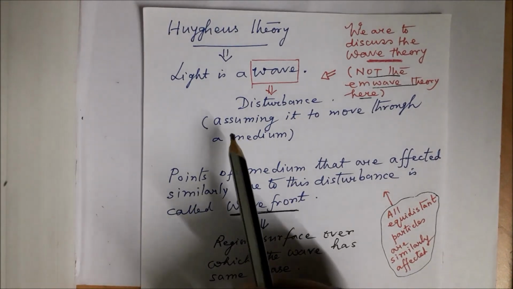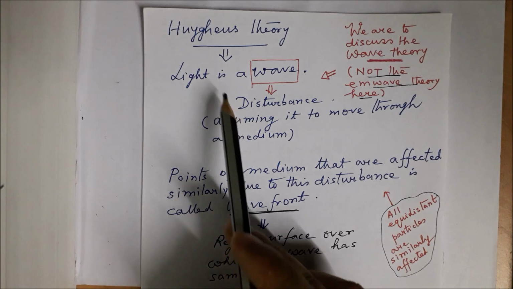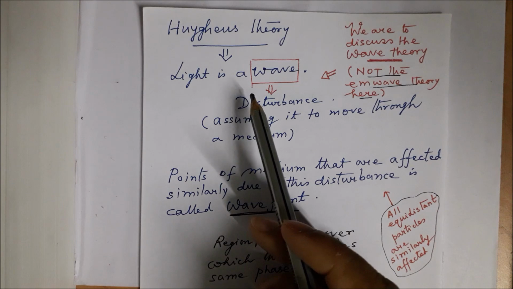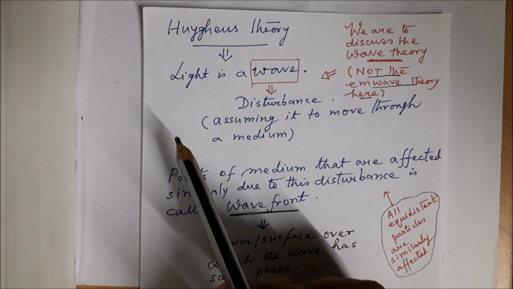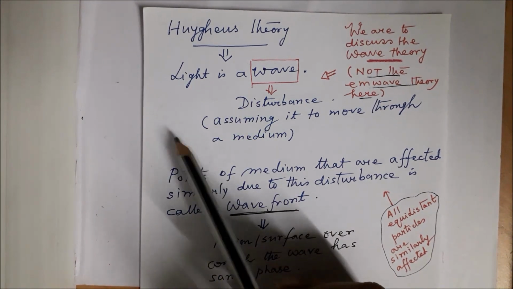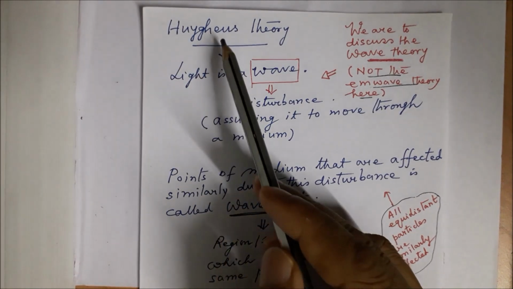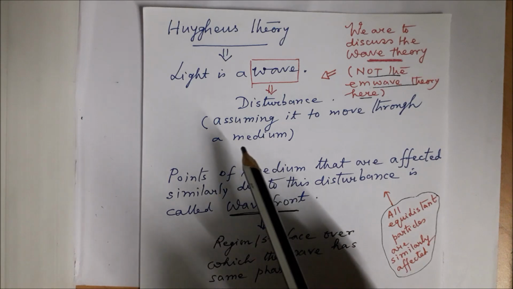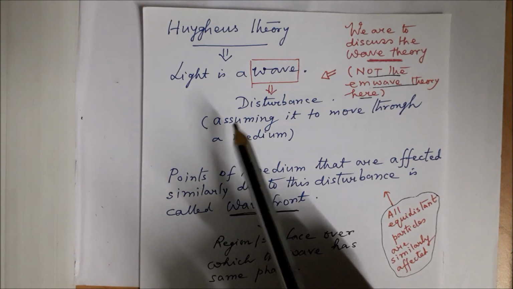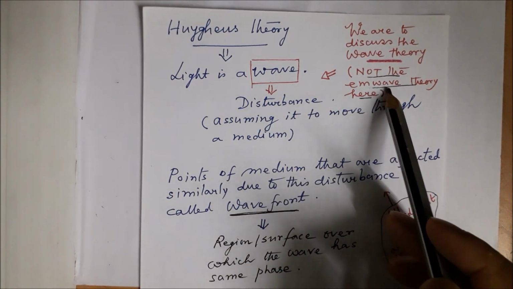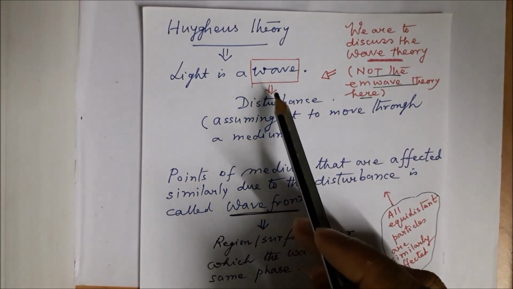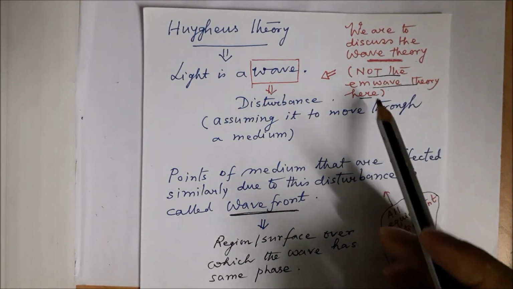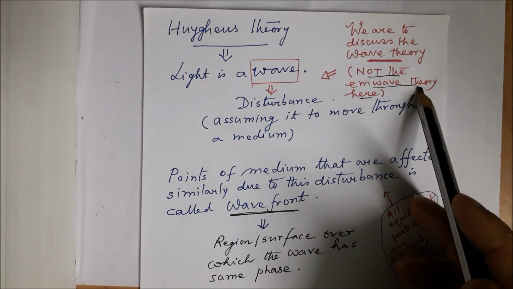Now, Huygens theory says that light is a wave. Let us be very clear about one thing. We spoke of the electromagnetic theory of light propounded by Maxwell, and we also spoke about Huygens wave theory. Now, what will we be discussing in physical optics? It should be very clear that we will not be discussing the electromagnetic wave theory under physical optics. Under physical optics, we will be discussing the wave theory and not electromagnetic wave theory.